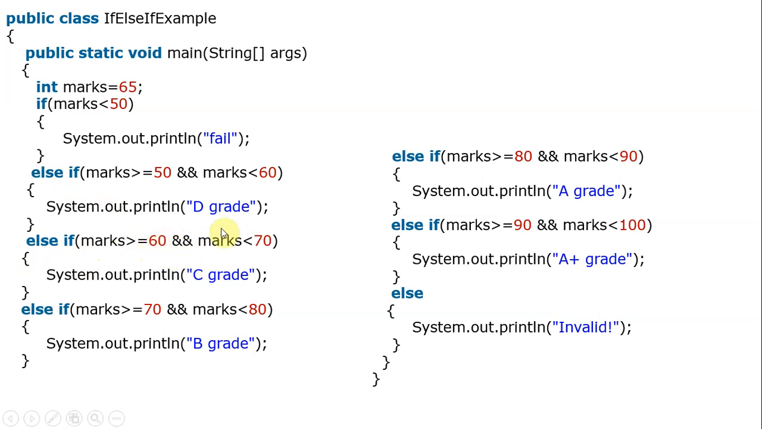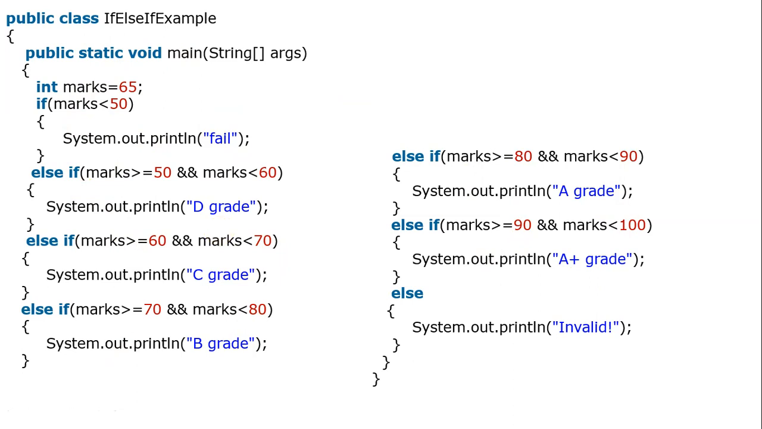and so on, using logical operators, right? So these are the operators. And means both need to be true. So between 60 and 70, greater than 60 and less than 70, then C grade. Greater than 70 and less than 80, then B grade. Greater than 80 and less than 90, A grade. If you have marks greater than 90 and less than 100, then you may get A plus grade. If you don't have any marks, means in the marks column you didn't find any of these kinds of marks.